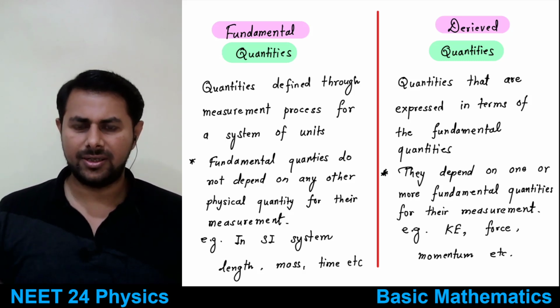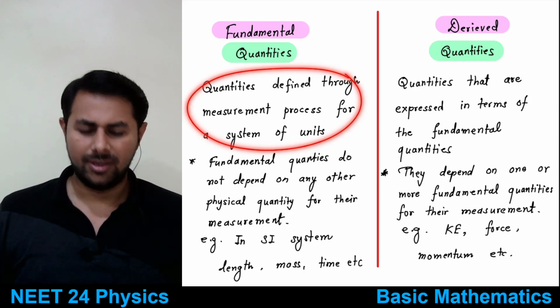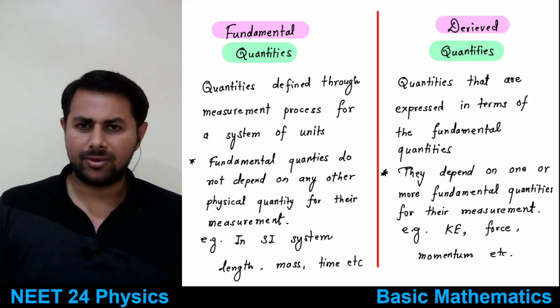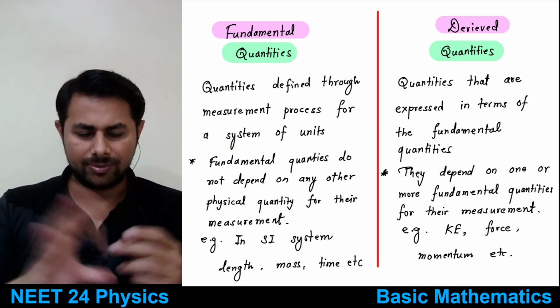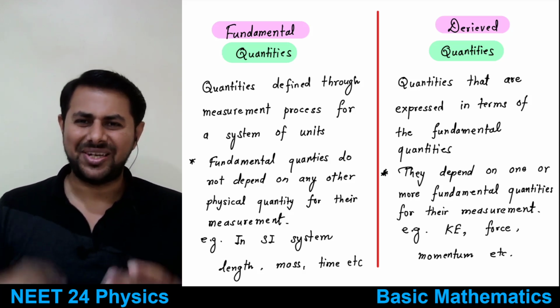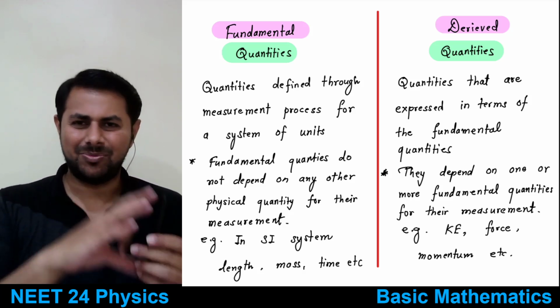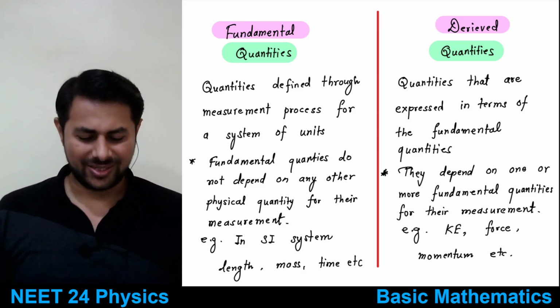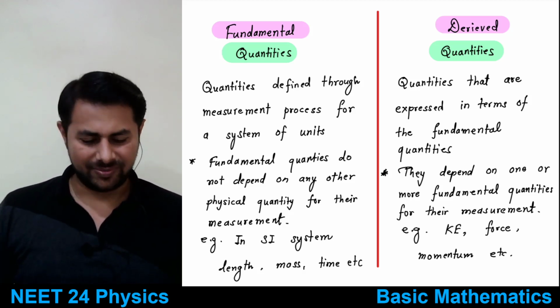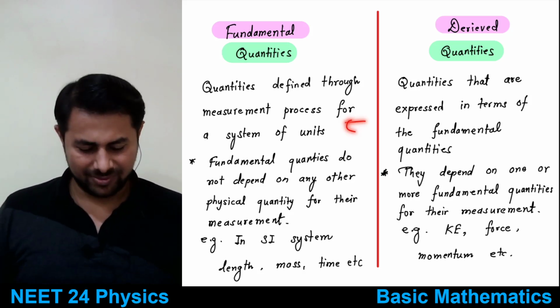Is this clear, everyone? Okay, so they are known as fundamental quantities. For example, length is a fundamental quantity. To measure the length of something, you don't need to know what time it is right now. So length doesn't depend on whether it's morning or evening. This is very basic, but this is a fundamental quantity, right?